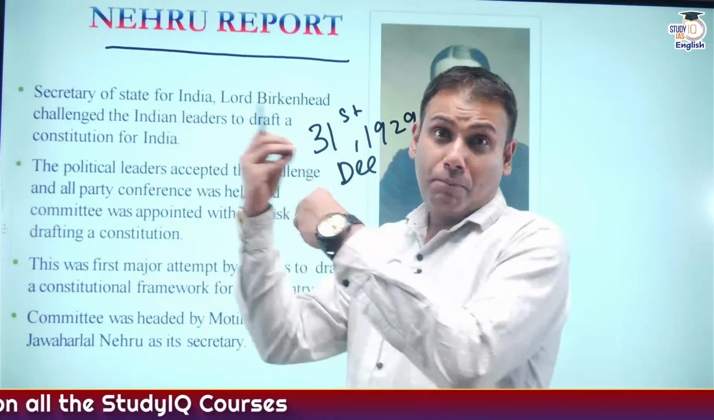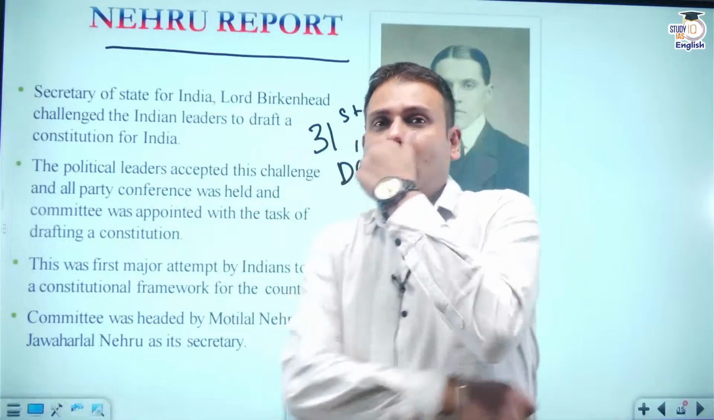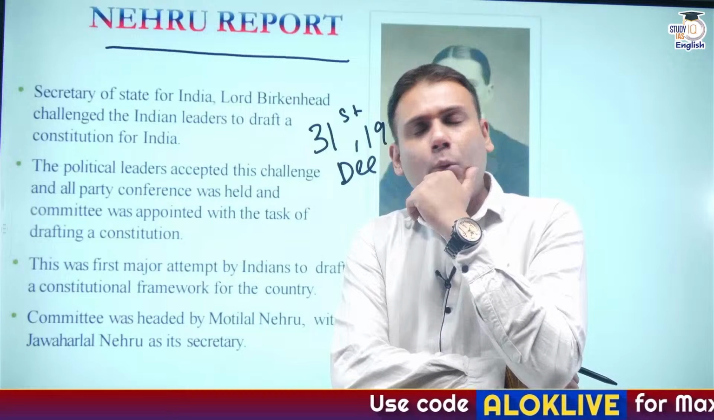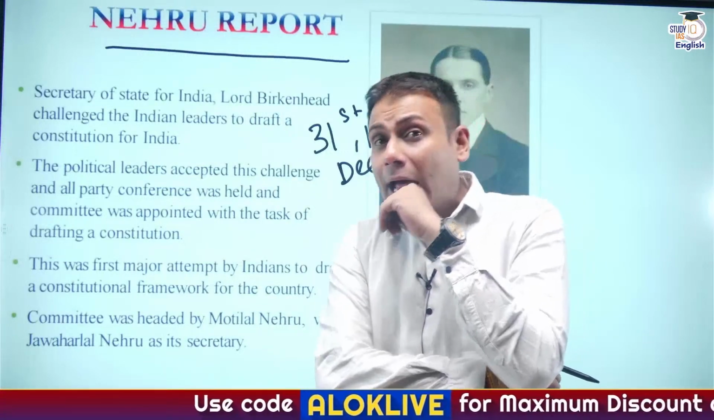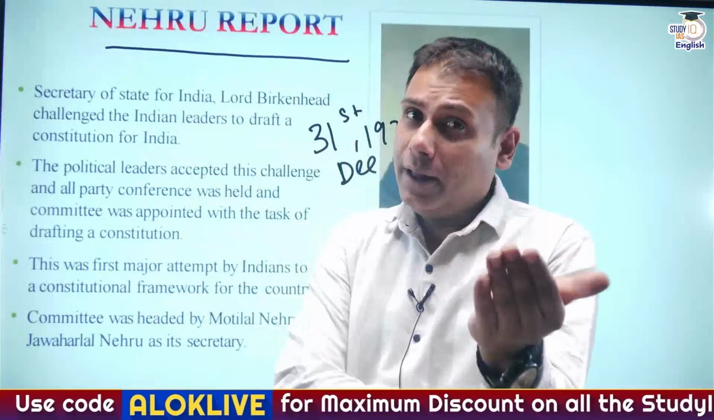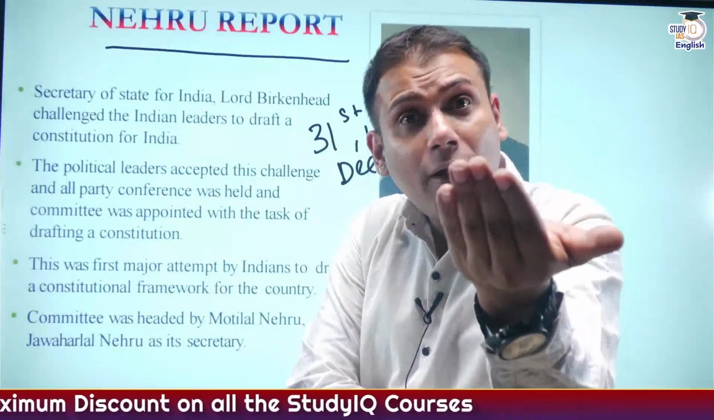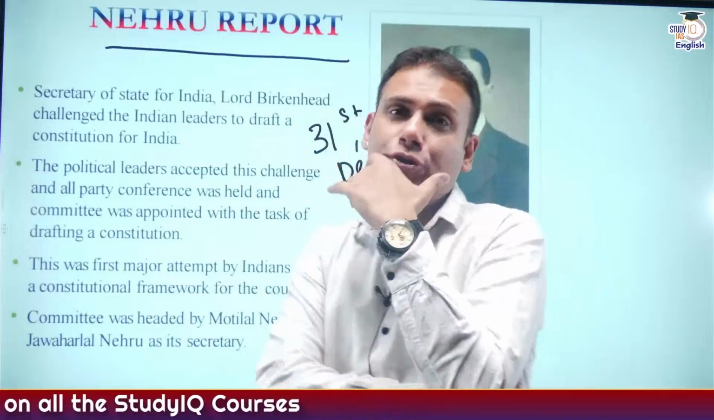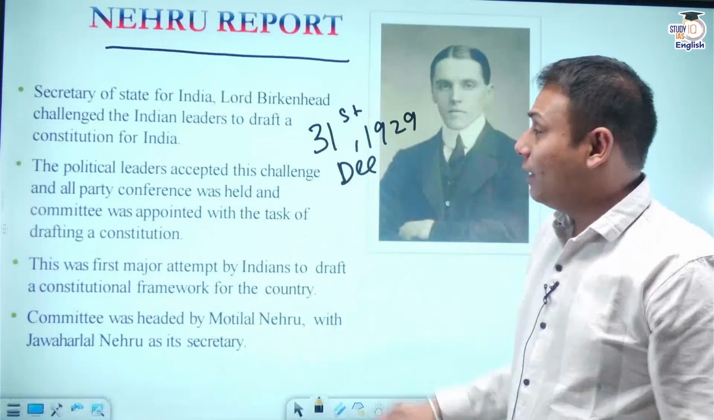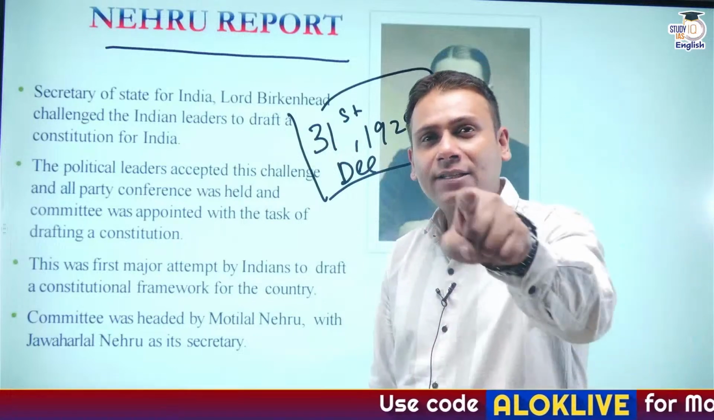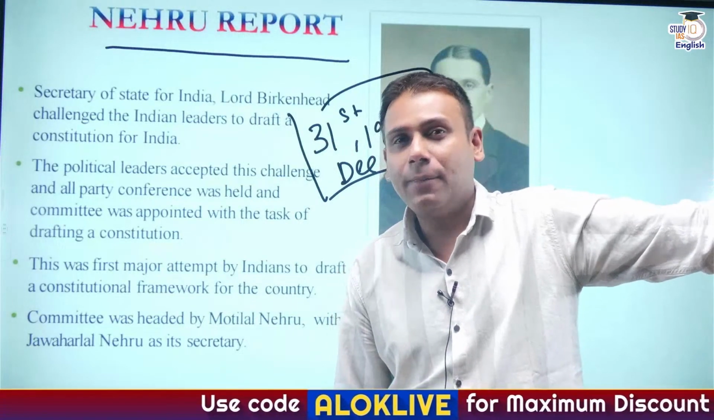Now, the British parliamentarians felt quite astonished about this. Why did they feel astonished? Although you are the Secretary of State for India and have the authority to take decisions, you have given the authority to Indians to make their own constitution. And you have also provided them a deadline of 31st December 1929. What if the Indians come up with the constitution on 31st December?